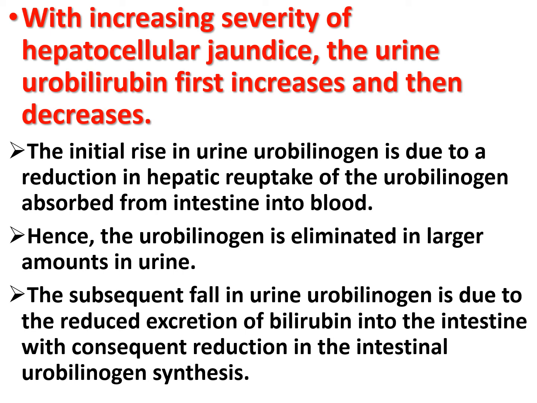The subsequent fall in the urine urobilinogen is due to reduced excretion of bilirubin into the intestine, with consequent reduction in the intestinal urobilinogen synthesis, so that with increasing severity of hepatocellular jaundice, the urine urobilinogen first increases and then decreases.